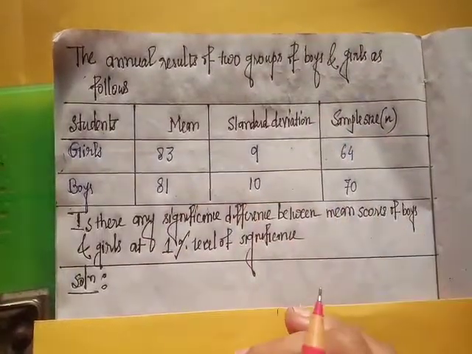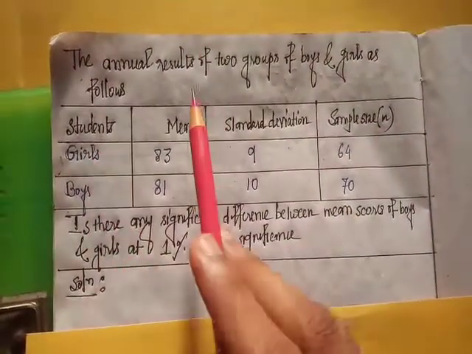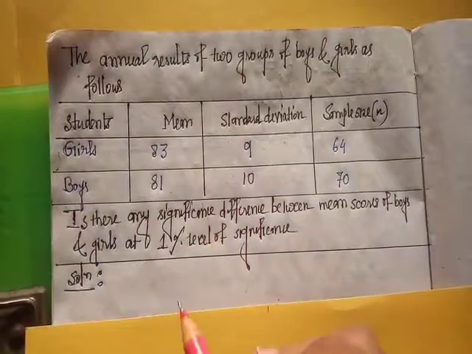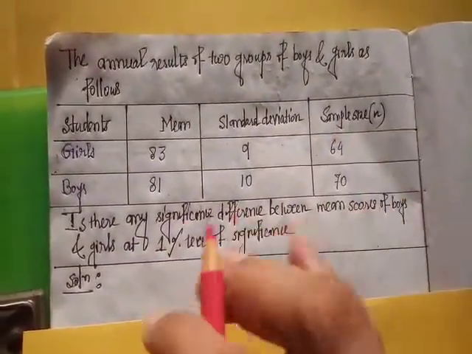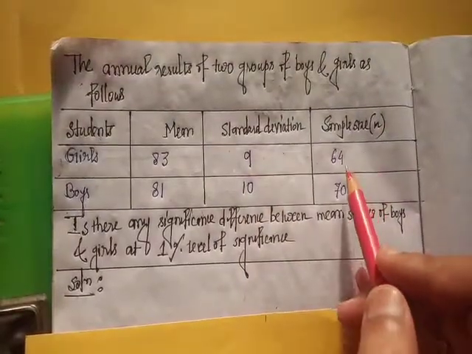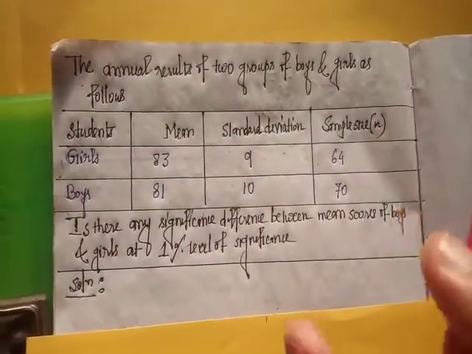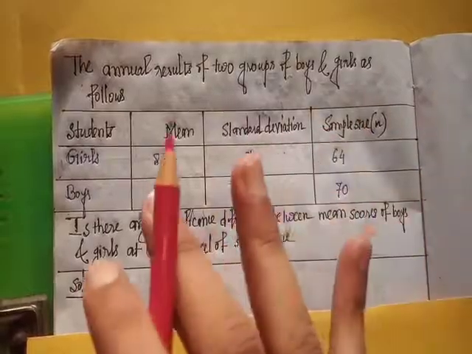Since in this problem two samples are present, girls and boys, we use testing of hypothesis of difference of two sample means for large samples. Large sample means sample size is greater than 30. Okay. Solution.